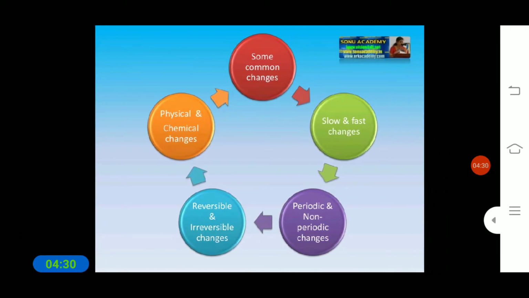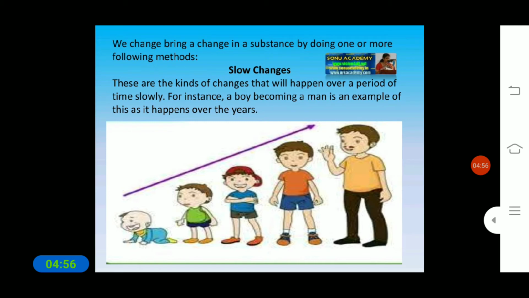Here we can see some of the changes that are common in our surroundings. Some changes are slow and some are fast, some are periodic and some are non-periodic, some are reversible and some are irreversible, and some are physical and chemical changes. We bring about a change in a substance by doing one or more of the following methods.